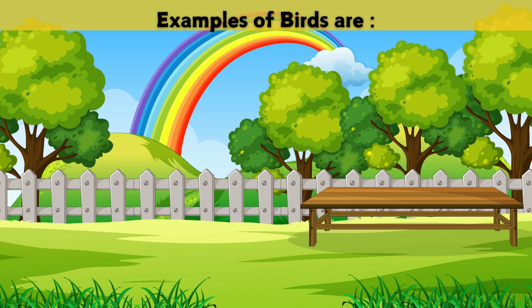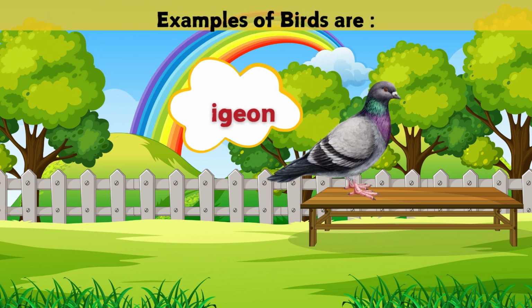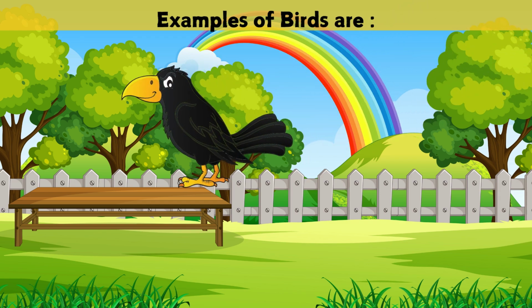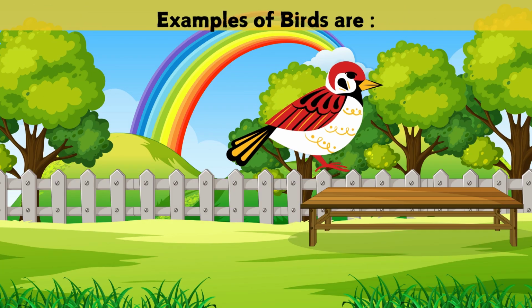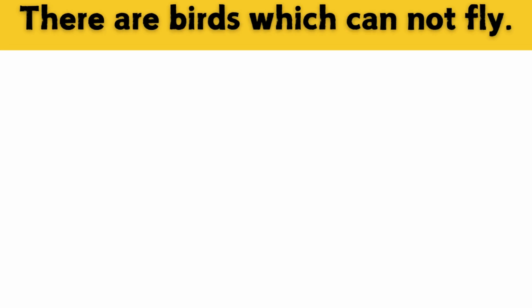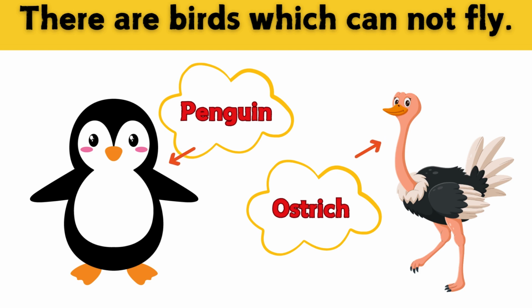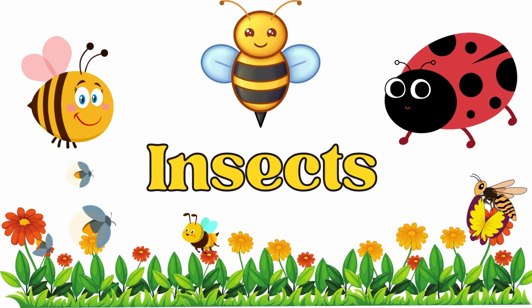Examples of birds are pigeon, crow, sparrow. There are birds which cannot fly. Examples are penguin, ostrich, and many more.